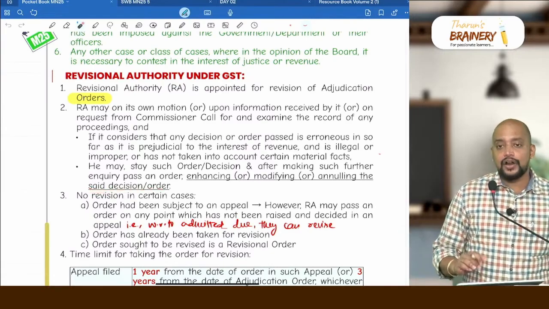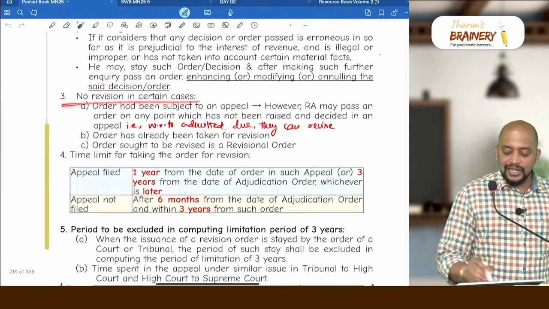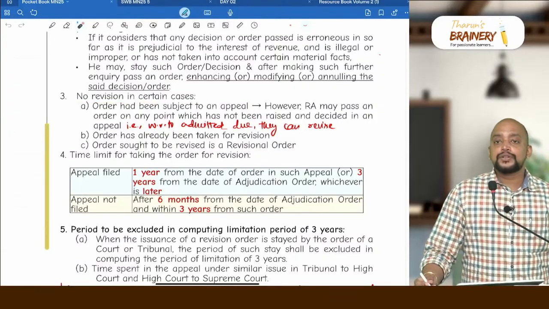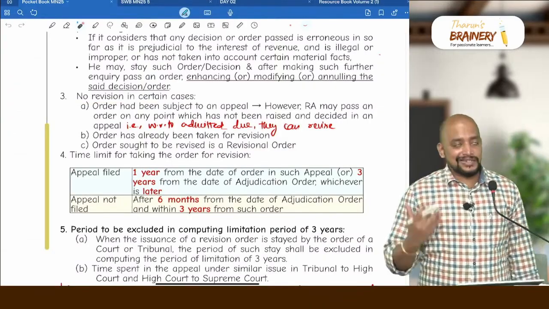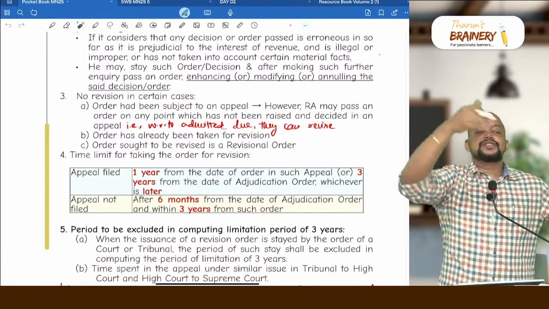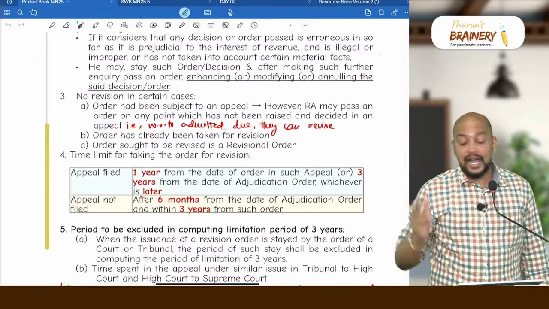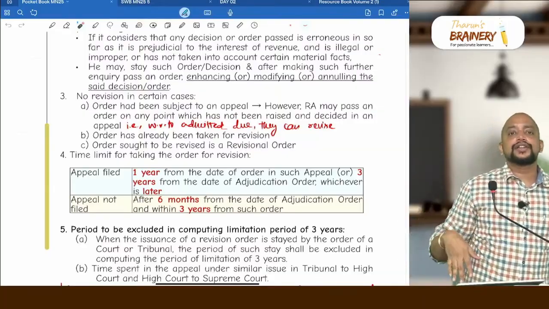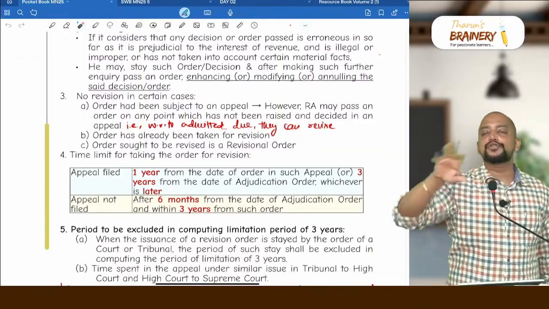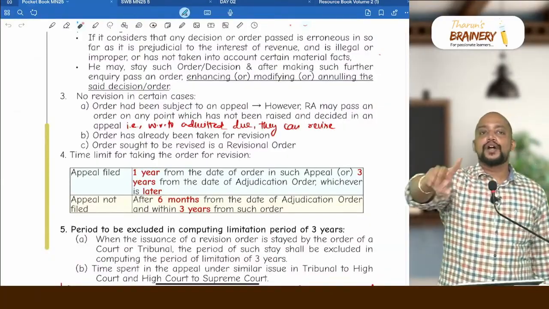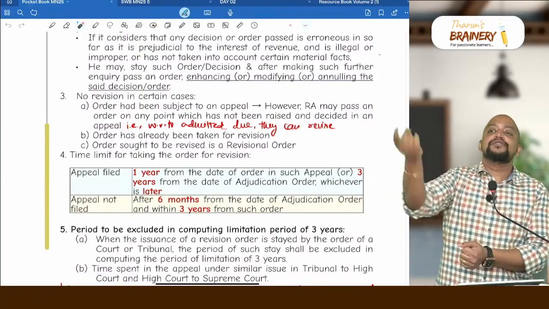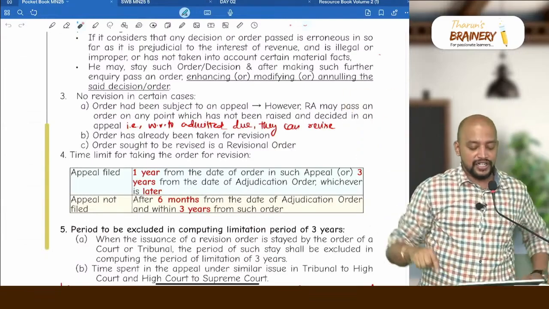Next, no revision in certain cases. So in certain cases revision cannot be done. If you go for appeal against the adjudication order, the appellate authority is already going to look into it, so the revision authority will not touch that order. However, when an adjudication order has 4 grounds or 4 disputes, and we go for appeal on only 3 disputes, with respect to 1 dispute we are not going for appeal and we accepted that. On that particular point which we have accepted, they can take up the order for revision.